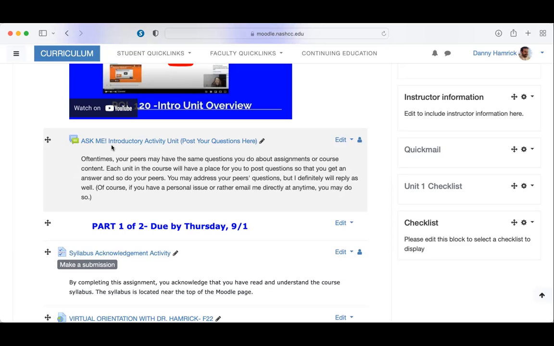But if it's about how to complete an assignment, an expectation, or to clarify a concept, it's always good to put it here. The second reason that this is helpful is that since it also goes to your classmates, there's a chance that someone else might know the answer and be able to respond to you before I do. I will always respond to confirm whatever is said or to answer it if it hasn't been answered yet, but this is an option if you choose to do it.